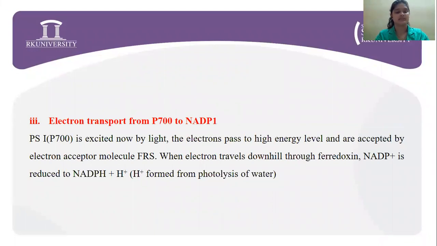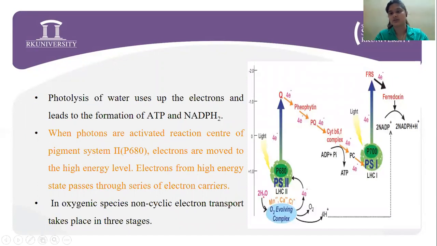Now, electron transport from P700 to NADP plus. Photosystem 1, or P700, is now excited by light. The electrons pass to a high energy level and are accepted by an electron acceptor molecule, ferredoxin reducing substance. When electrons travel downhill through ferredoxin, NADP plus is reduced to NADPH plus H plus, and H plus is formed from the photolysis of the water molecule. This can be seen over here, and this can be seen over here.